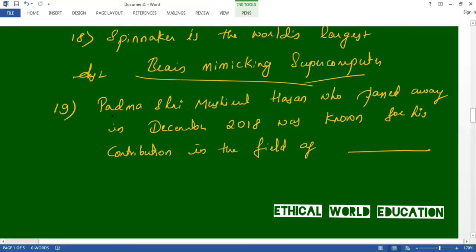The 19th question says, Padma Shri Mushirul Hasan, who passed away in December 2018, was known for his contribution in the field of dash, that is, in the field of history. Okay, let us move to the 20th question.